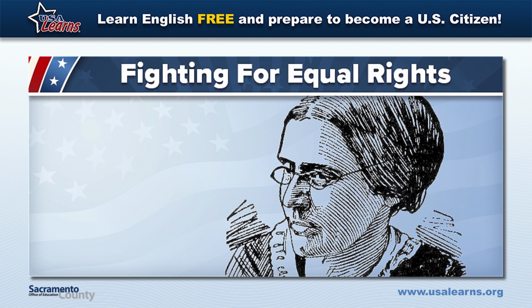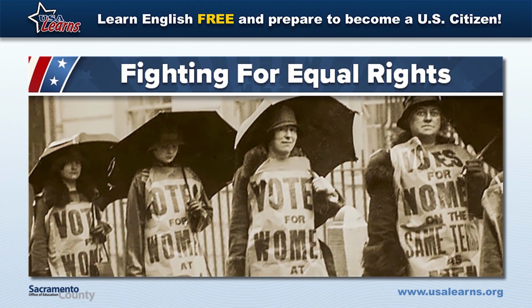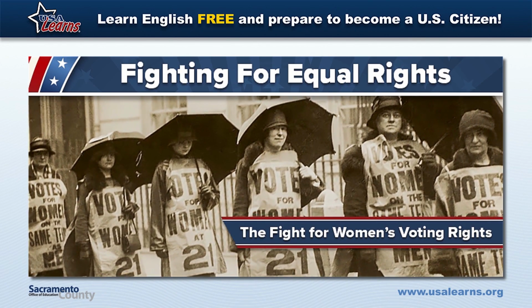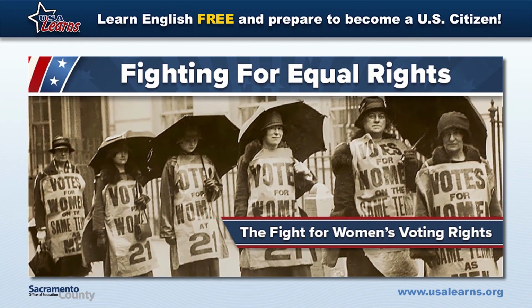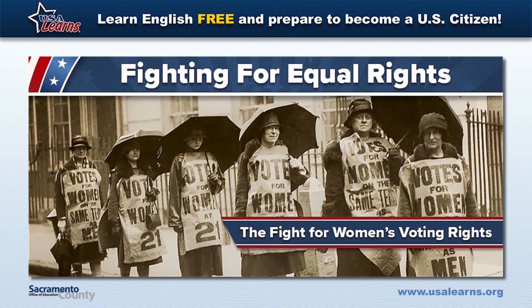As early as the 1850s, Susan B. Anthony, a leader in the women's rights movement, started working for women's rights and civil rights. Susan B. Anthony organized meetings and protests to support women's education and equality. She asked the government to give voting rights to women.